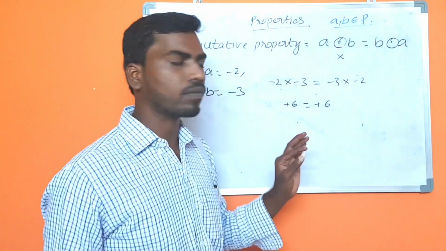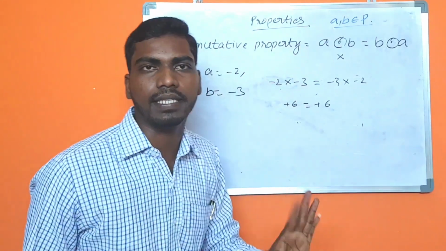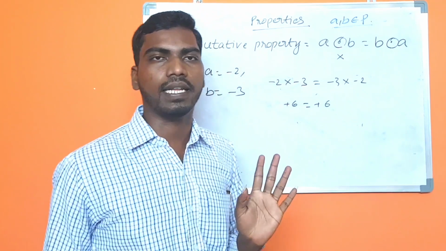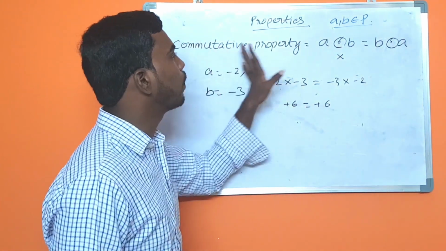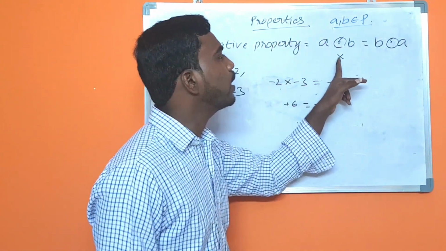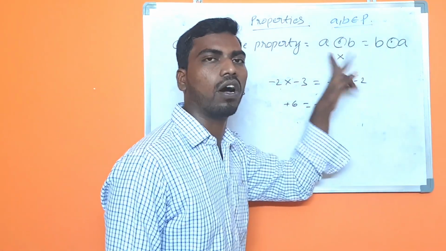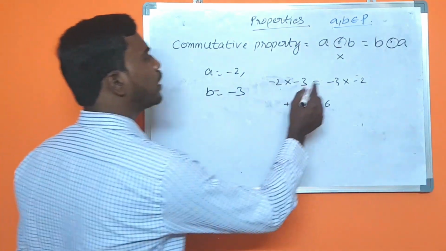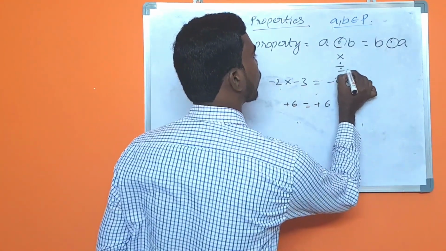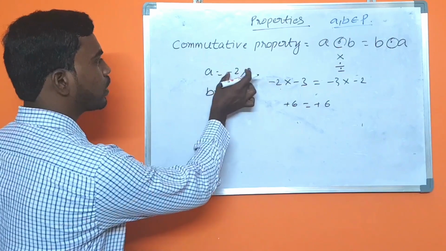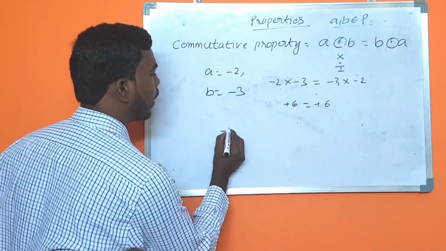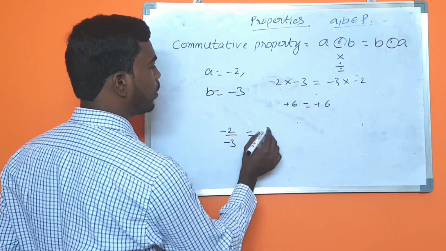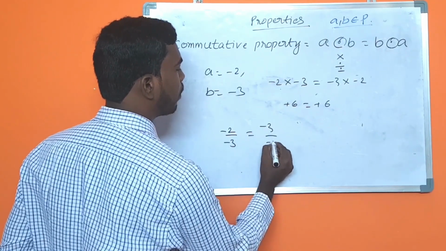Is it clear? In integers, the numbers in the integer series follow the commutative property under the multiplication operation. Is it clear? Now let's check division. The same numbers I have taken: -2 divided by -3 equal to -3 by -2.